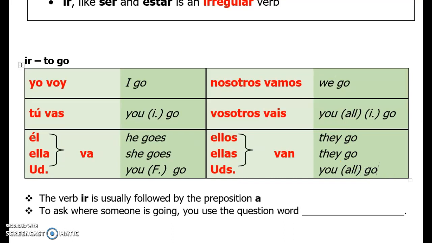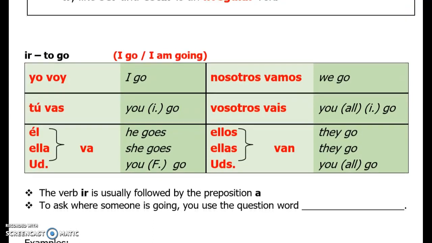So here's the thing. Sometimes in Spanish, we can translate this, and I'm going to throw this up here as a little reminder, as I go or I am going. All right? Same thing. You go or you are going. He goes or he is going. You can translate it both ways. It's used interchangeably in Spanish. There is another different way to use the ings. It's called present progressive. You will get that in Spanish too, and we'll talk about that more later. But you know that you can say, yo voy, I'm going. So, yo voy a la escuela. I go to school or I'm going to school. Either one will work.